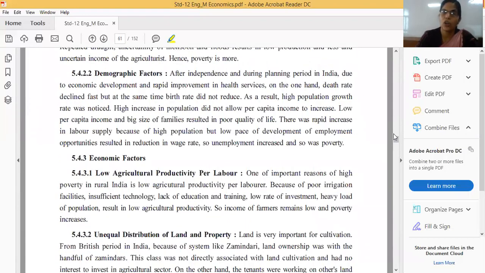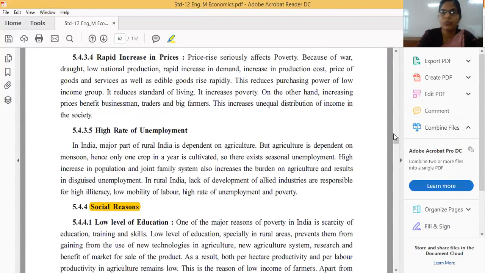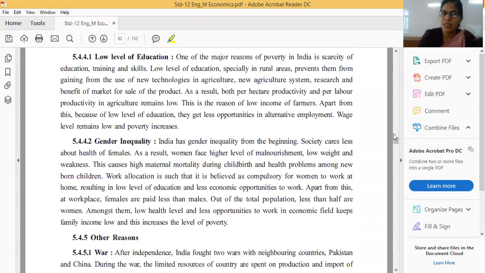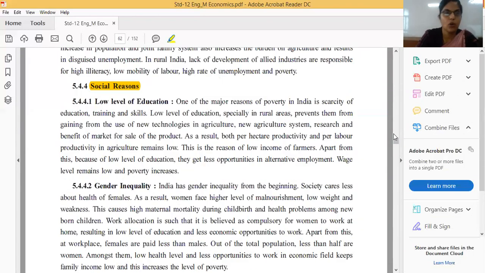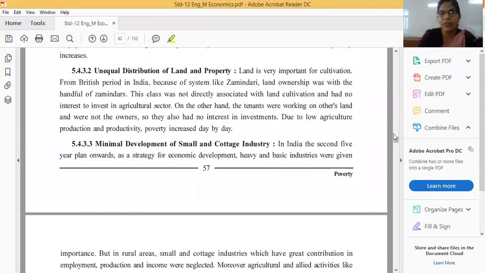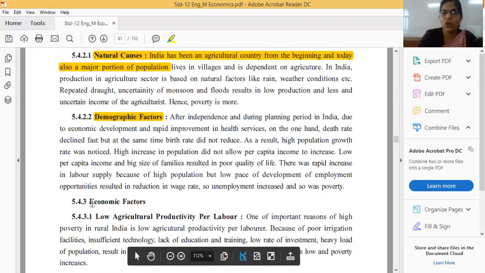The third one will be economic factors. And the fourth will be social reasons, and the fifth will be other reasons. In the first, there are no sub points. For the second, we have two sub points: natural causes and demographic factors. Then for the third, economic factors, we have the following.